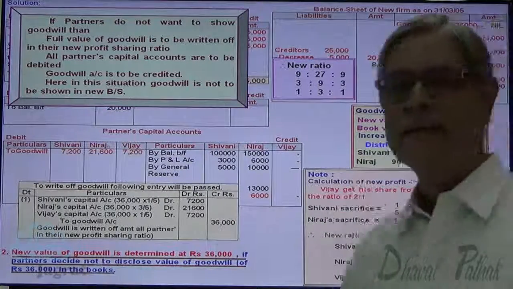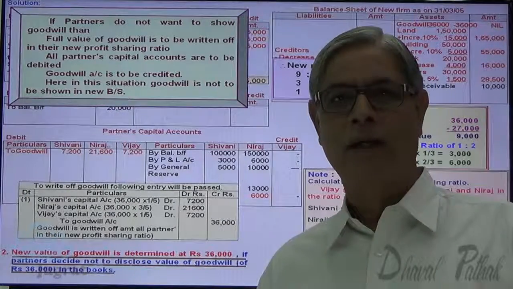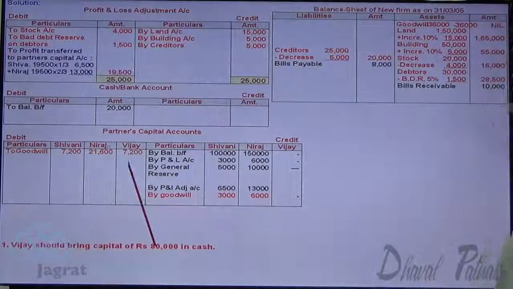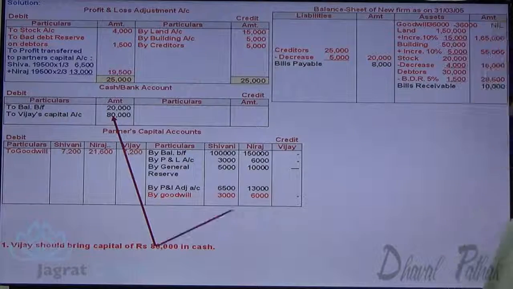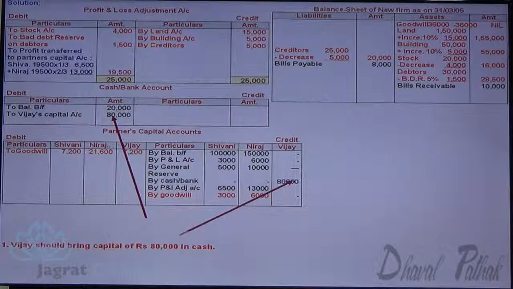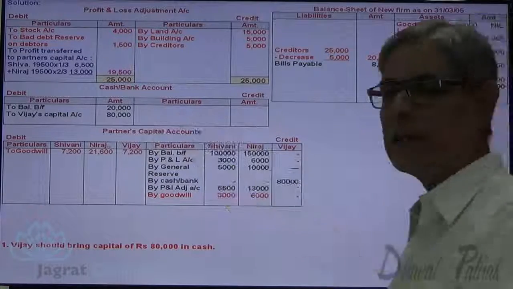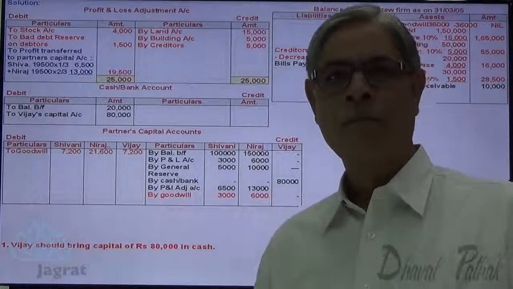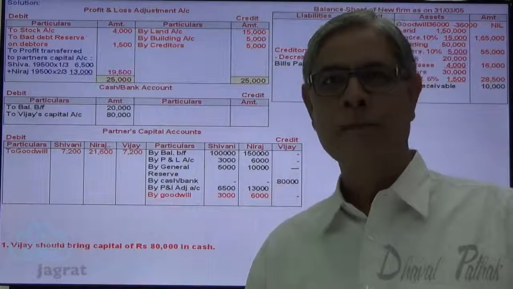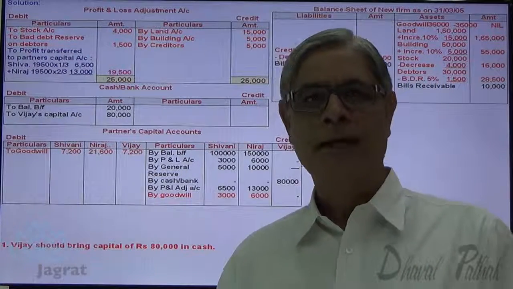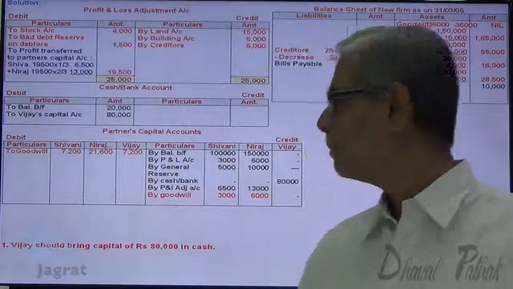Now I want to write the entry for the amount brought by the new partner. Vijay has brought 80,000. Cash and bank account debit 80,000 to Vijay's capital account credit 80,000. This is how cash brought by Vijay is recorded. After giving effect to all these goodwill and capital adjustments, we should close the accounts and write the balances in the balance sheet.